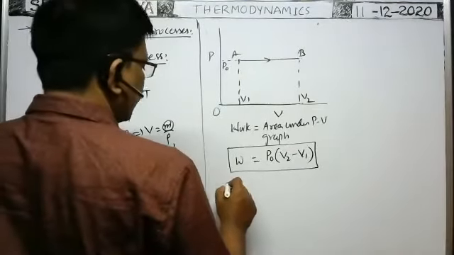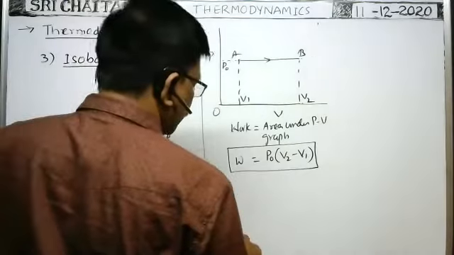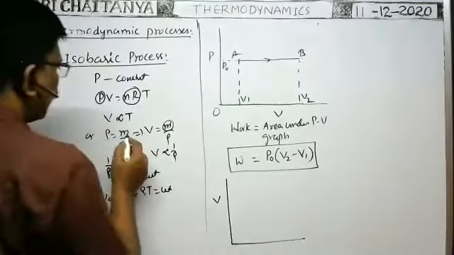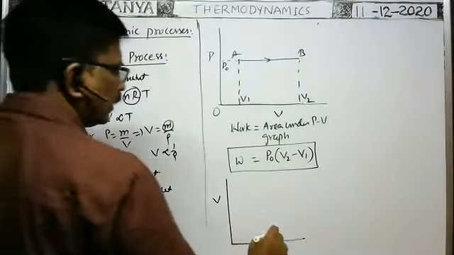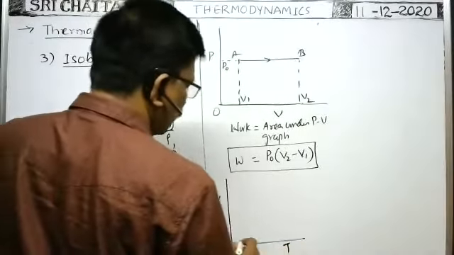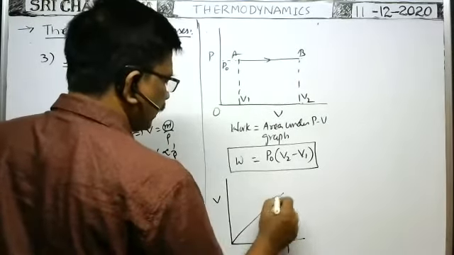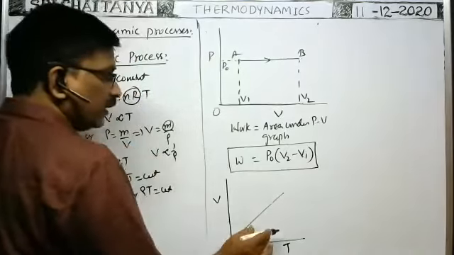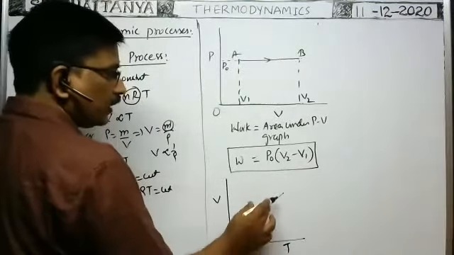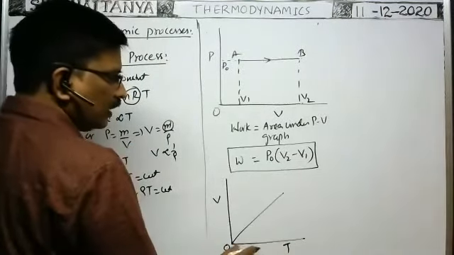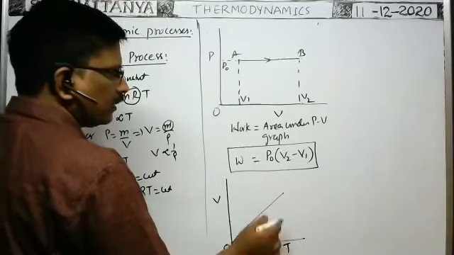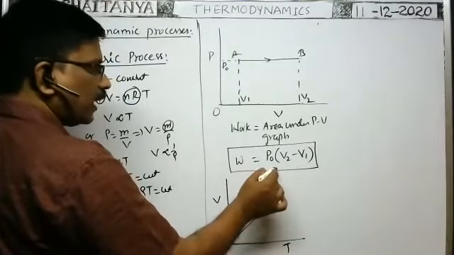Next, moreover, in this case, if you draw the volume temperature graph, because volume is directly proportional to temperature at constant pressure, definitely you will get a straight line passing through origin. If it is the Kelvin scale of temperature, then only you will get a straight line passing through origin. If it is the centigrade scale of temperature, definitely you will get a straight line only, but not passing through origin.